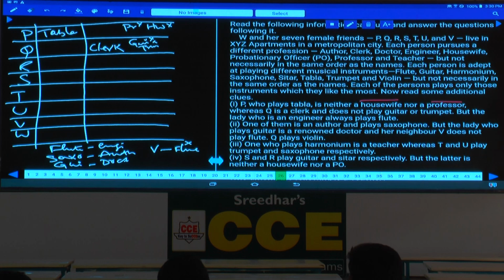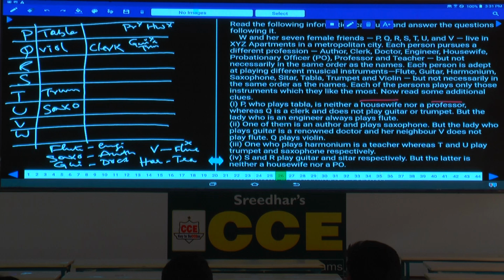Q plays violin. Information clearly given. The one who plays harmonium is a teacher. T and U play trumpet and saxophone respectively. T is trumpet, U is saxophone, clearly given.